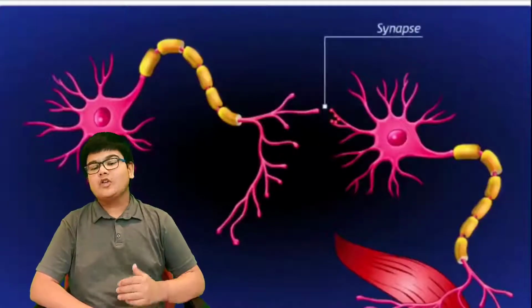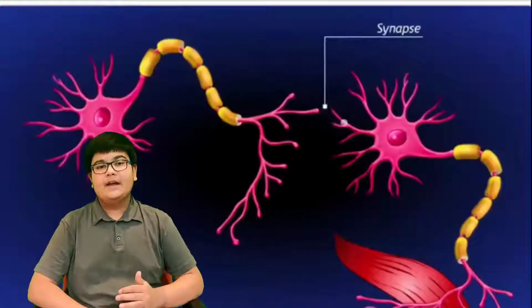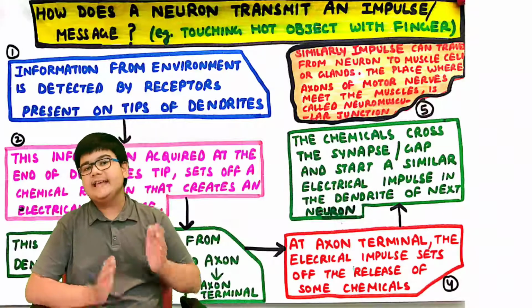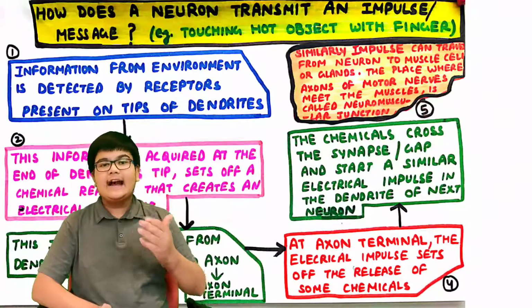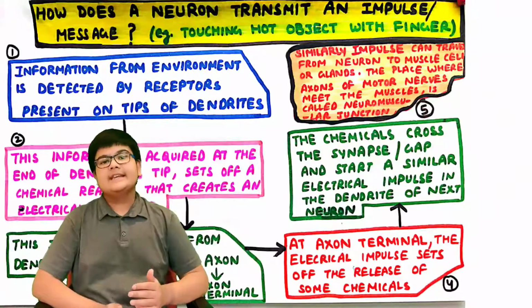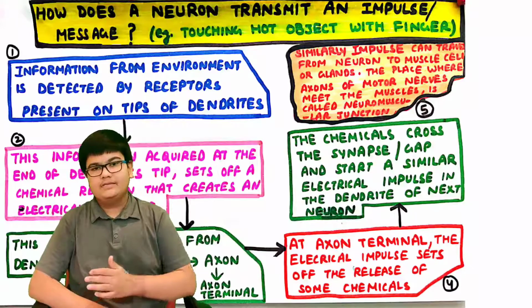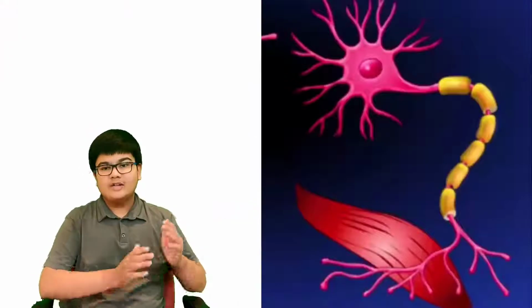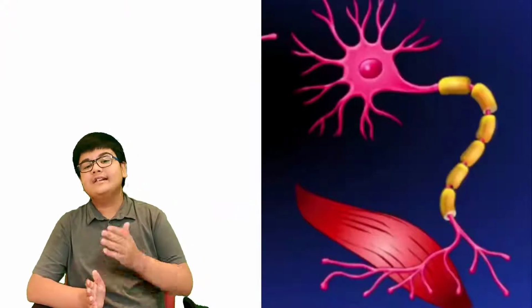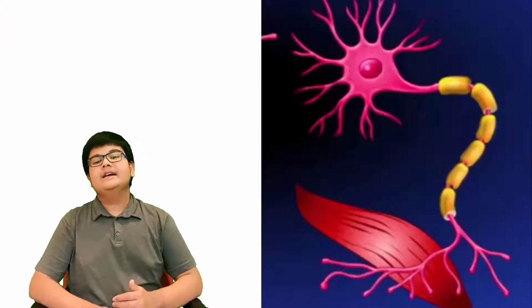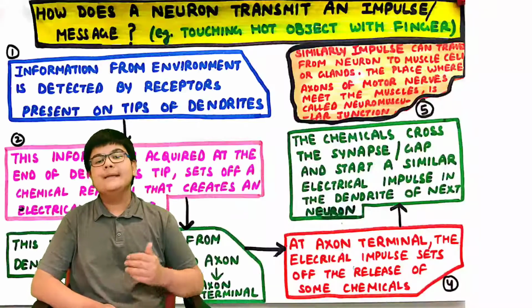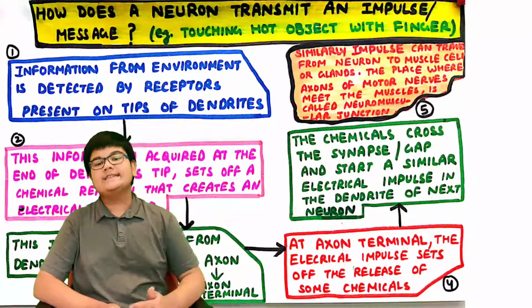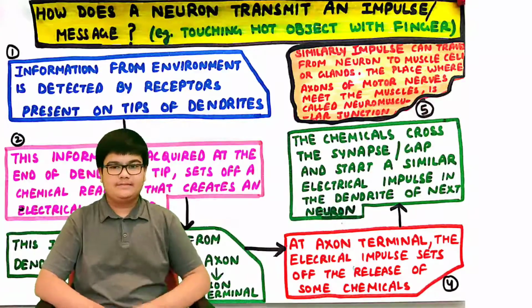These chemicals cross the synapse or gap between the two neurons and reach the second neuron. They start a similar electrical impulse in the dendrite of the next neuron. Similarly, the impulse travels from the neurons to the muscle cells or the glands. The place where the axons of motor nerves meet the muscle is known as neuromuscular junction.